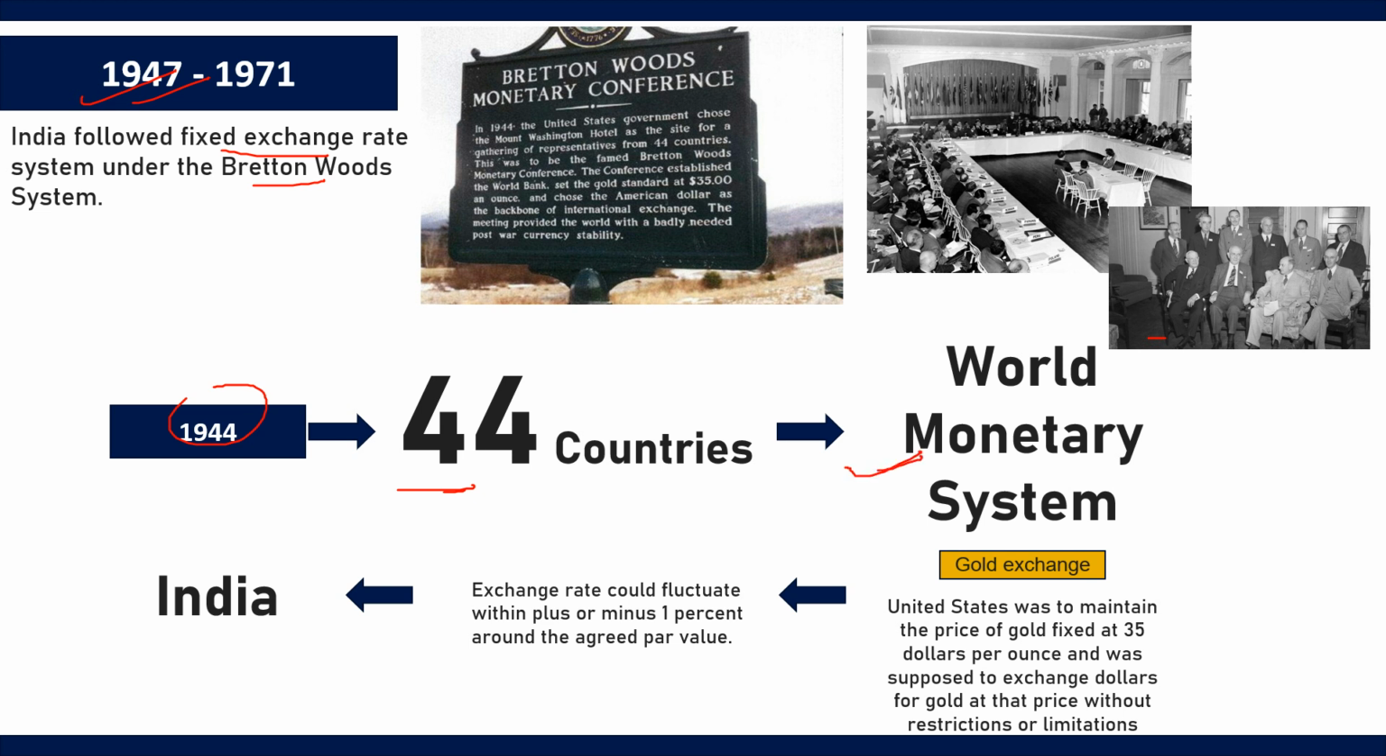And under this system, the gold exchange standard was introduced, and the United States was to maintain the price of gold fixed at $35 per ounce and was supposed to exchange dollars for gold at that price without restrictions or limitations. And other nations were required to fix the price of their currency directly in terms of dollars and indirectly in terms of gold. And the exchange rate could fluctuate within plus or minus 1% around the agreed par value. And remember that India was also a part of this system.